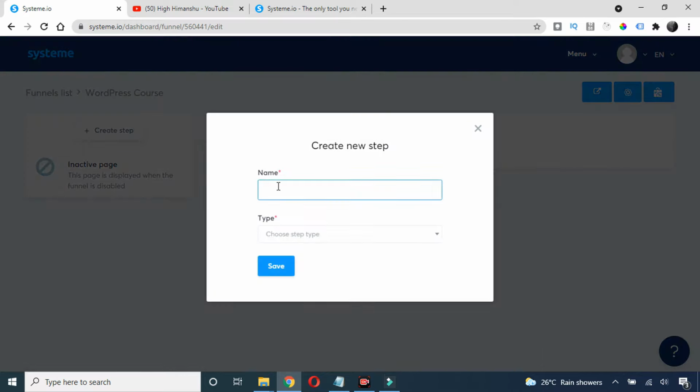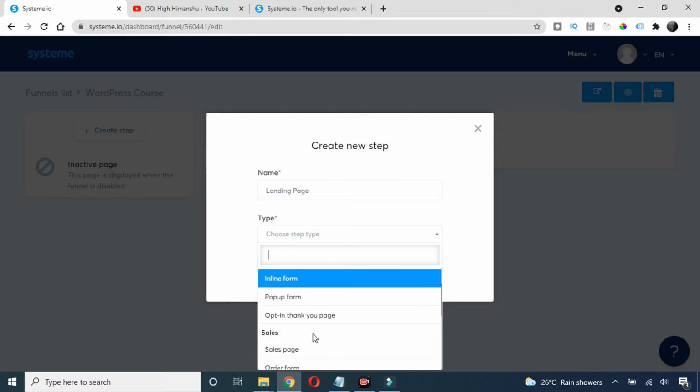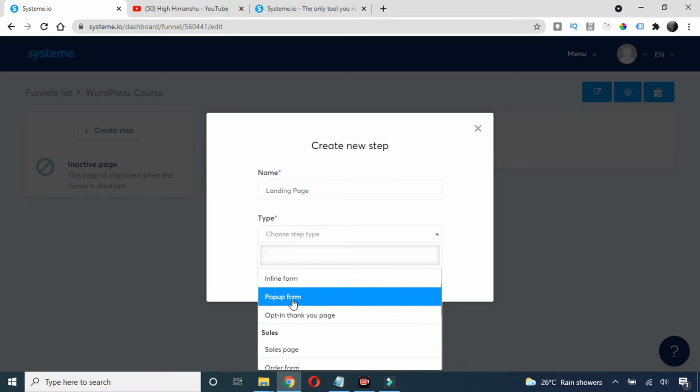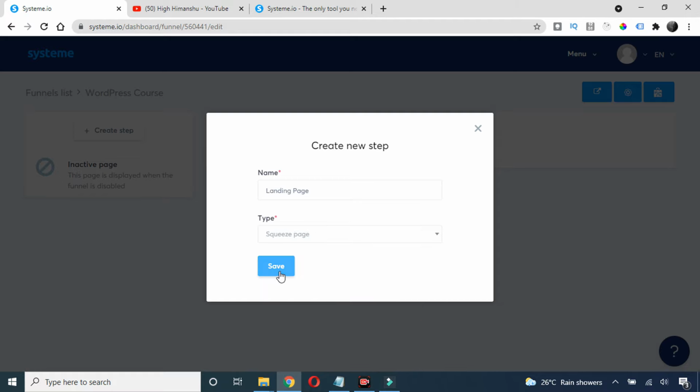Let's say I am just writing here landing page, and I will choose here the type. So basically the type could be anything. You can choose even a pop-up form as well, but I will choose this squeeze page here, and I will click on save.